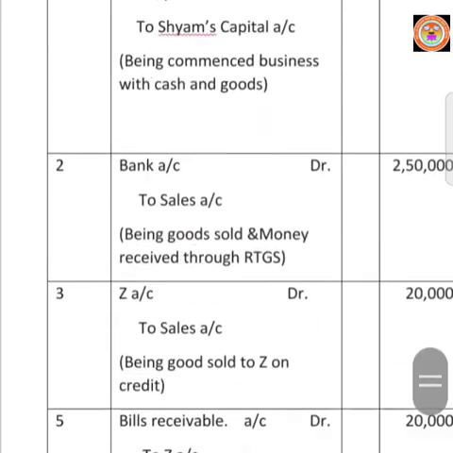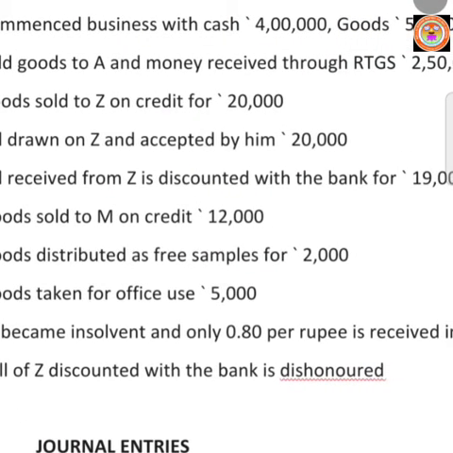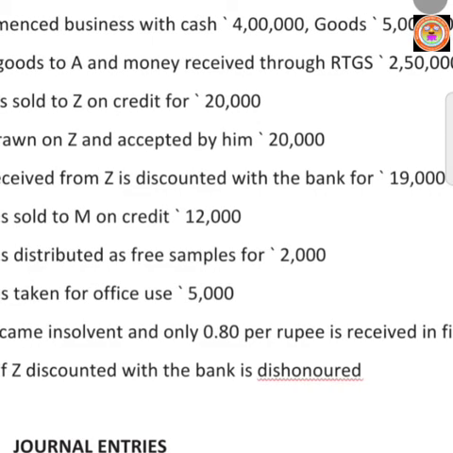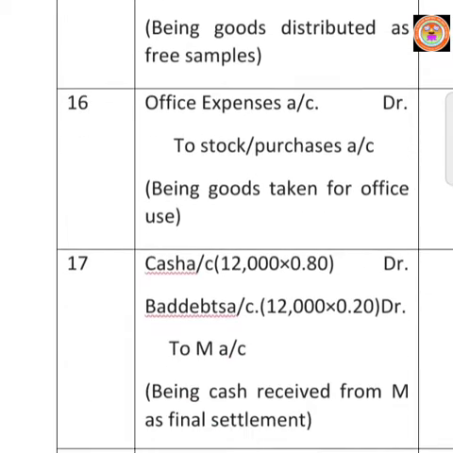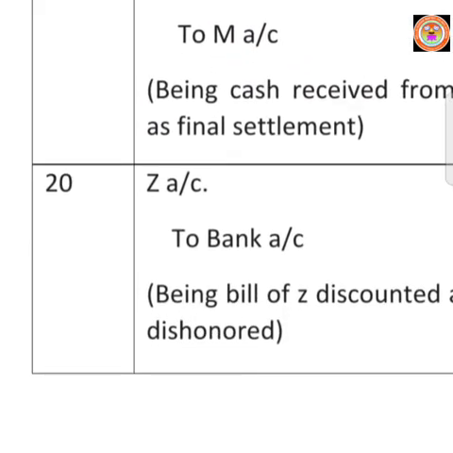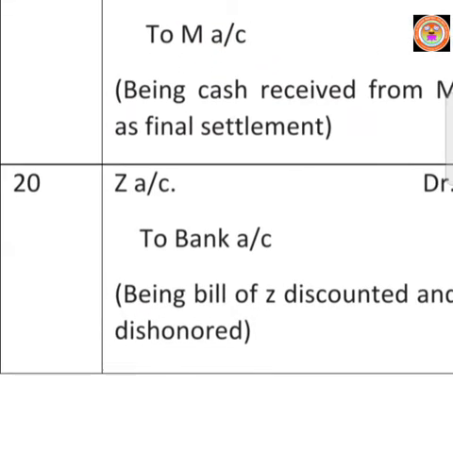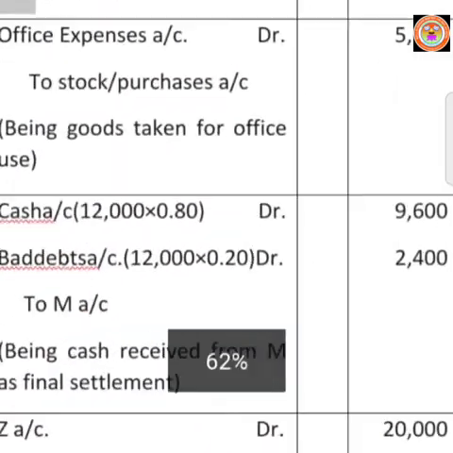Next transaction, August 20, bill of Z discounted with the bank is dishonored. On August 8, Z's bill was discounted with the banker, and now, on August 20th, Z refused to give the money on bills receivable. Z will become our debtor.